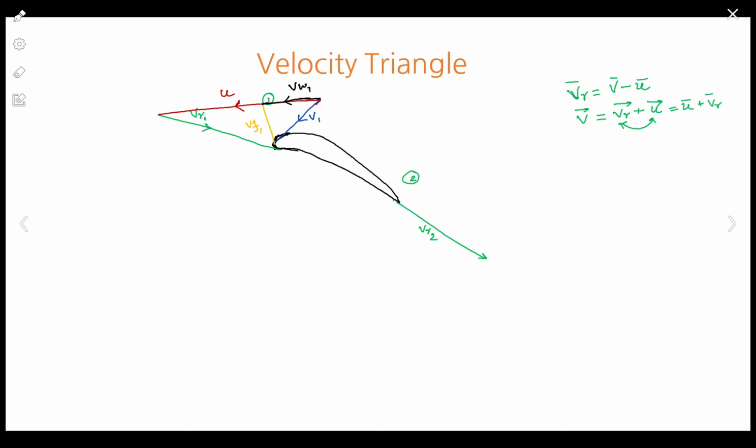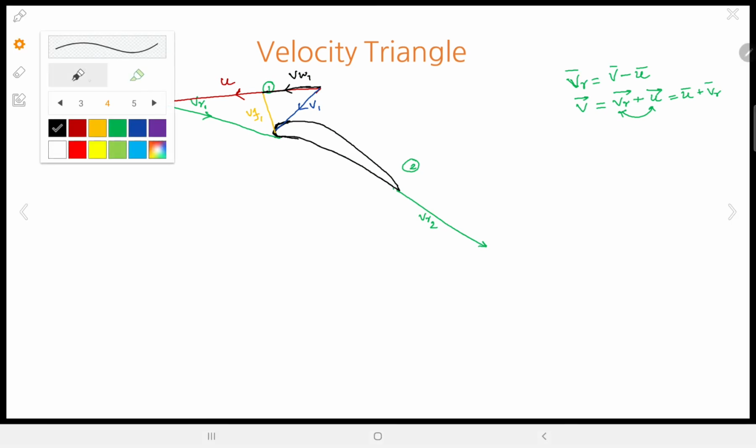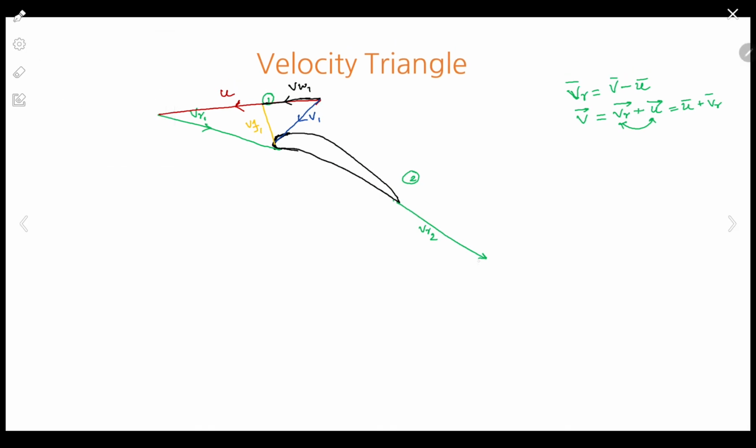In the same way we could draw for Vr2 also. Let's draw U. See, the direction of rotation of the shaft is uniform. It rotates in one direction only, either clockwise or anti-clockwise, so we cannot change the direction of U. Followed. So I can draw U bar at this location or at this location, but its direction has to be this only, correct?